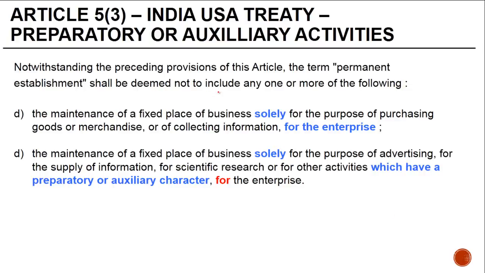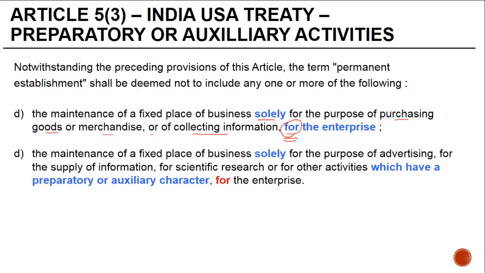Again, the fourth one, maintenance of a fixed place of business solely for the purpose of purchasing goods or merchandise or of collecting information for the enterprise. So if you are just engaged in purchasing goods in India, then it will not be treated as a PE. But let's again take the same thing, for the enterprise.